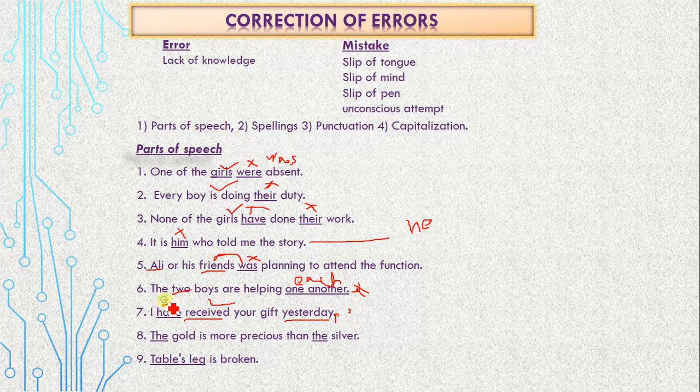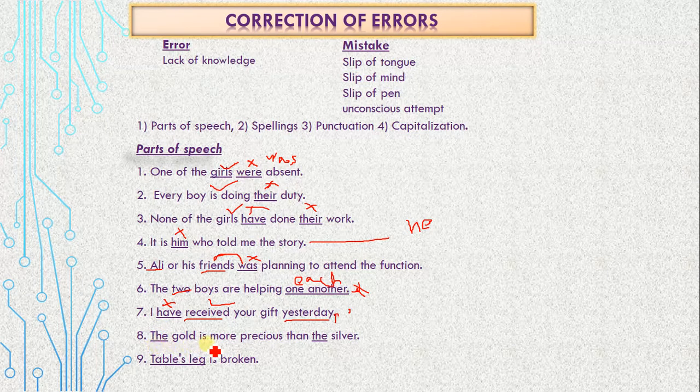Then no helping verb, nothing. It would be an incorrect sentence completely. So what is correct? I received your gift yesterday. I went to the market 2 days ago. 2 days before. It means that yesterday, ago, previous, before and last. If these adverbs are there in your sentence, only go for second form of verb. It means that the sentence would be of past indefinite tense. Past indefinite tense. No helping verb required.